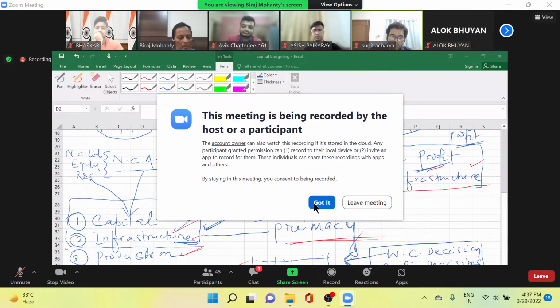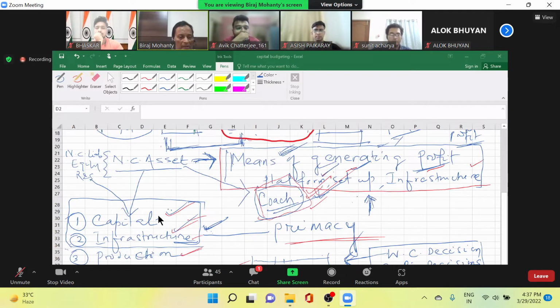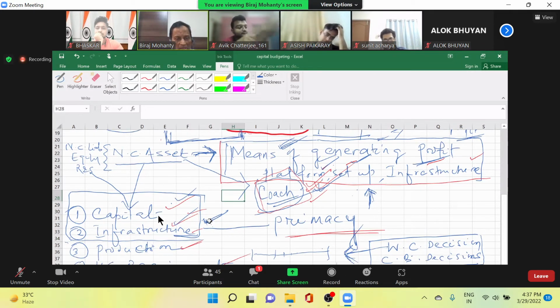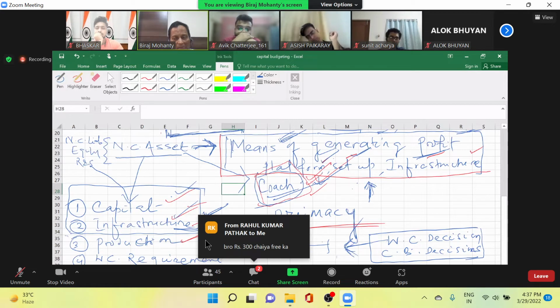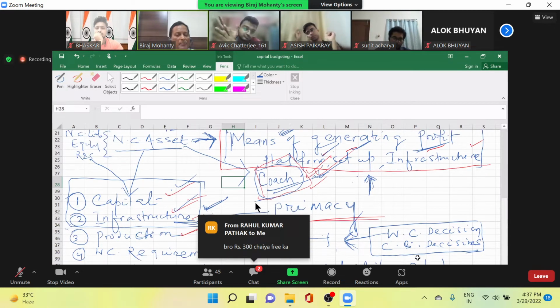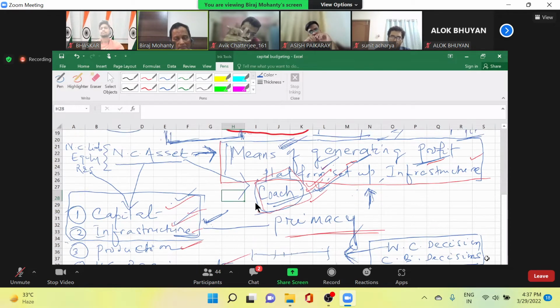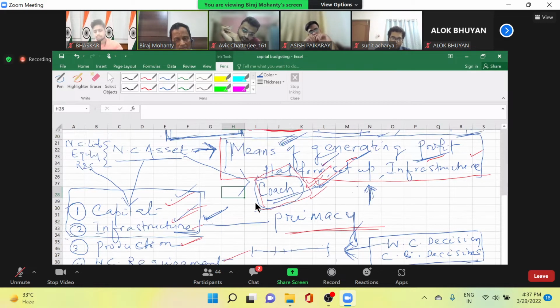So build the capital, then create the infrastructure, then you start the production. So this way also you see your non-current assets have got primacy over your current assets. Same way non-current liabilities have primacy over your current liabilities because they come first. Later on your production process comes. True or not? Yes, sir.